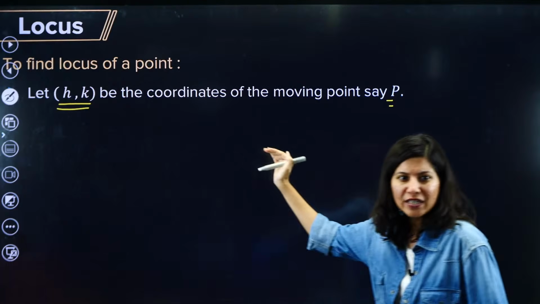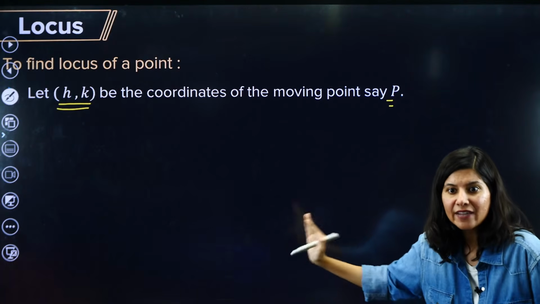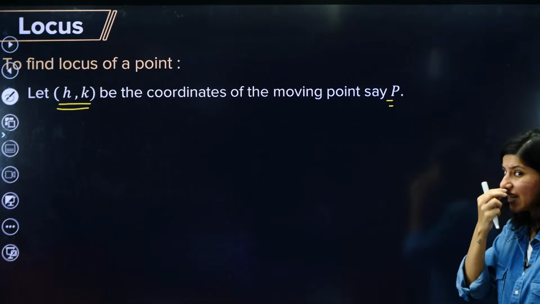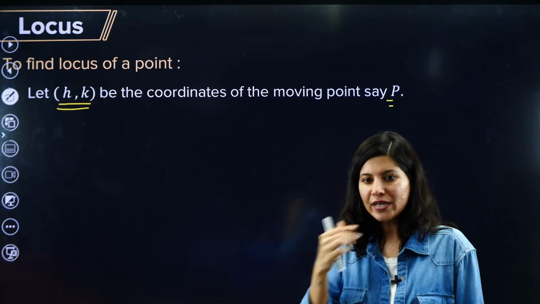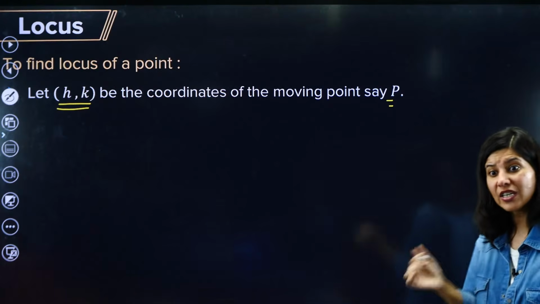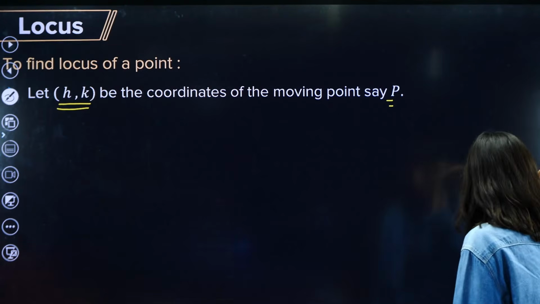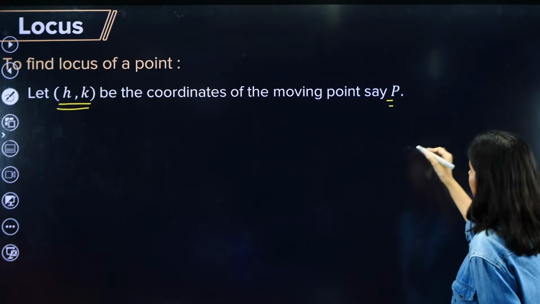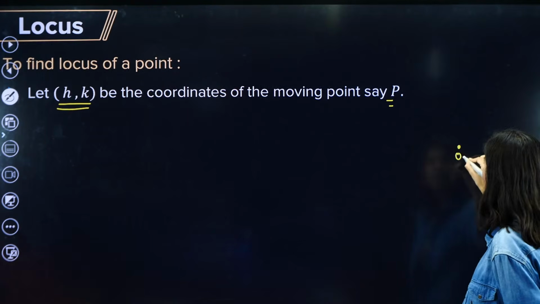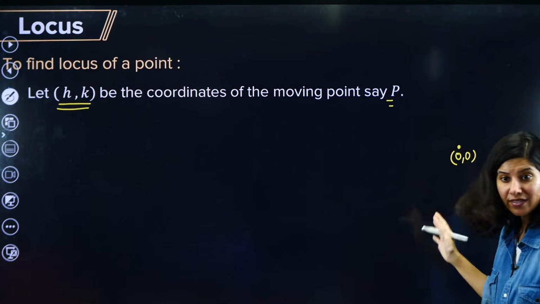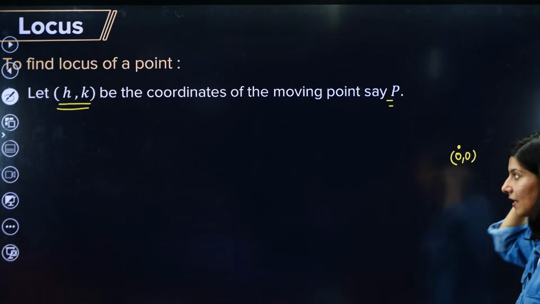Whatever steps I write, I will do it for circles. Transformation of graphs, I have already taught, beta. Just go and check, there was one session on transformation of graphs. Chalo. So this is your fixed point, and let's say the fixed point is given as 0, 0 in this case.